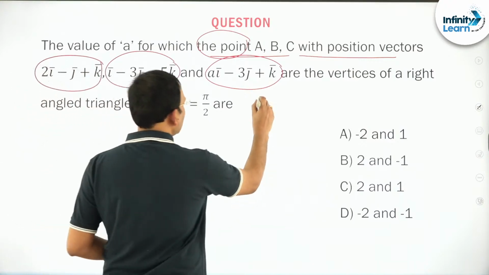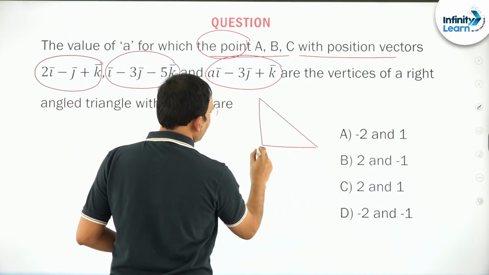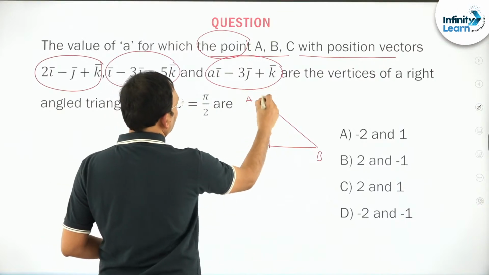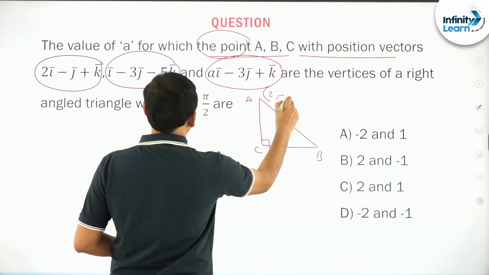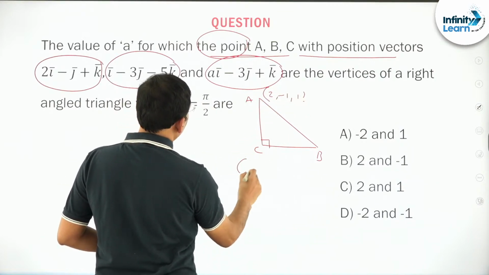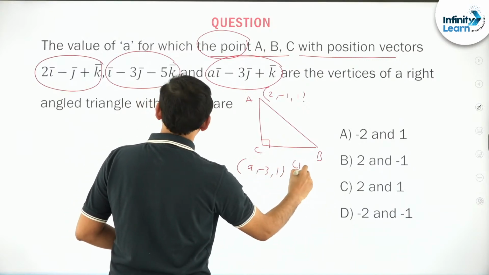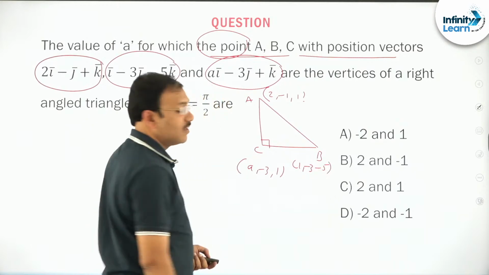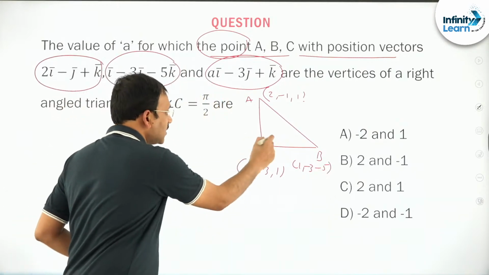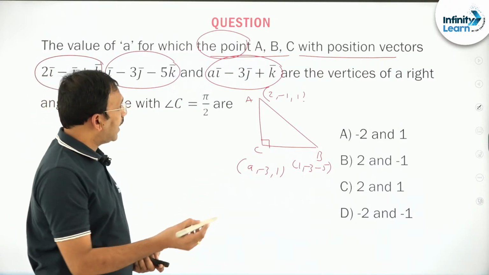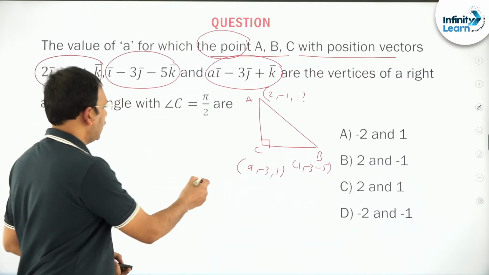I think you can do this, not a big issue. So C must be 90 degrees. You are given the point A as (2, -1, 1), C as (a, -3, 1) and B as (1, -3, -5). Now this is perpendicular. If you apply the perpendicularity condition, you will get the value of a. He is asking for the value of a.